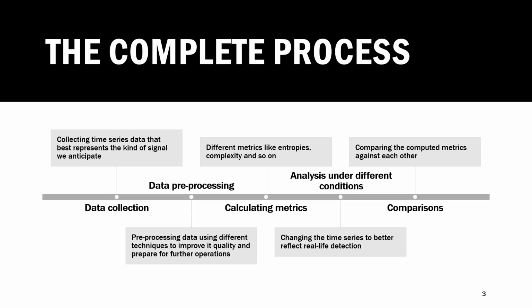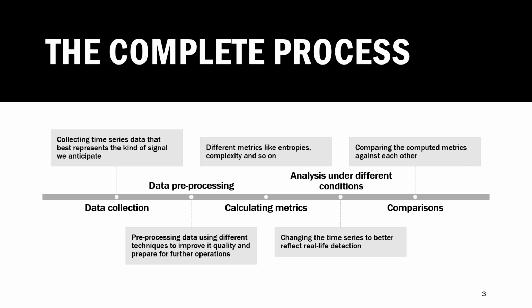So this is the process we followed to do our project. We started off by collecting data, and this included different kinds of data. It might be biological signals, abiotic signals, or technological, cultural in nature. Then we moved on to pre-process this data so that it was better prepared for further analysis.